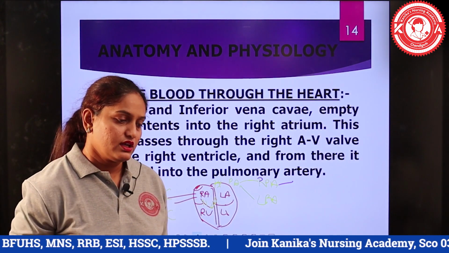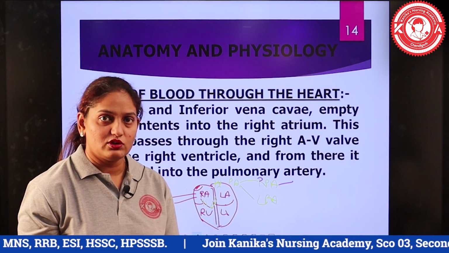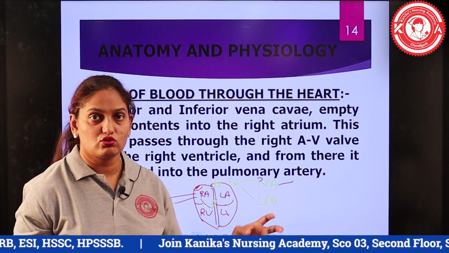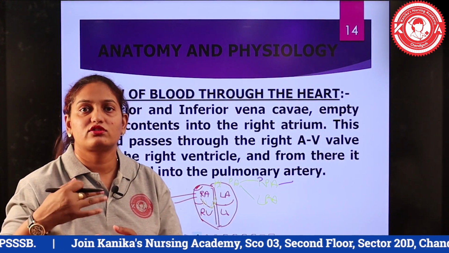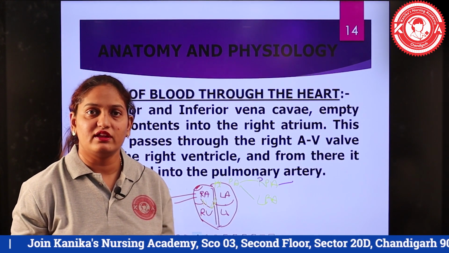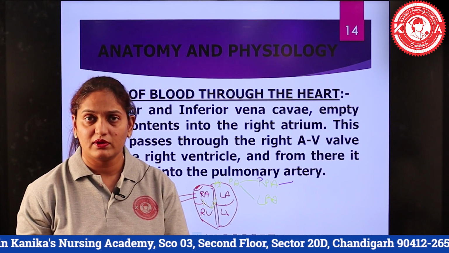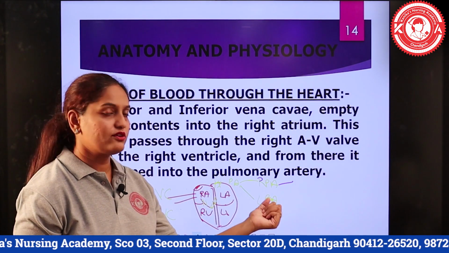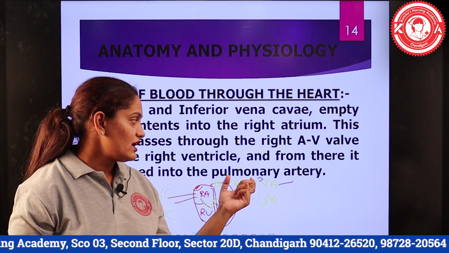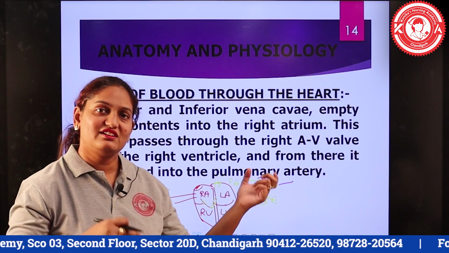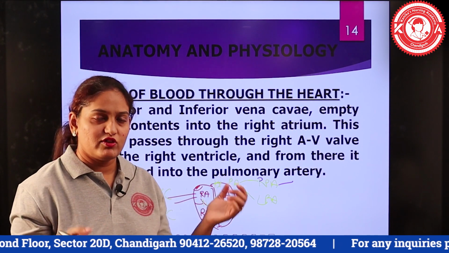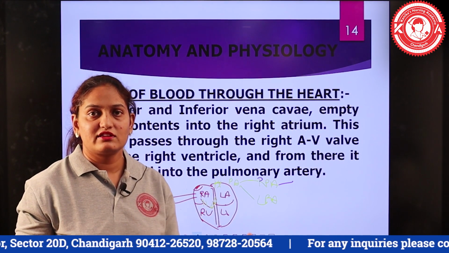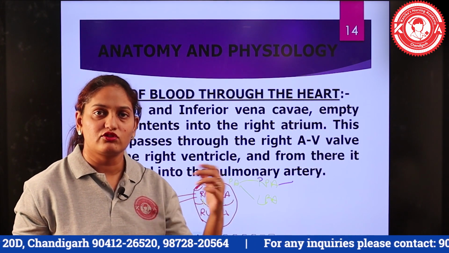Now again, one important question you should know: all the arteries in the body carry oxygenated blood, whereas all the veins in the body carry deoxygenated blood. But there is an exception in the case of the heart: the pulmonary artery takes deoxygenated blood from the heart to the lungs, whereas the pulmonary veins take oxygenated blood from the lungs to the heart.